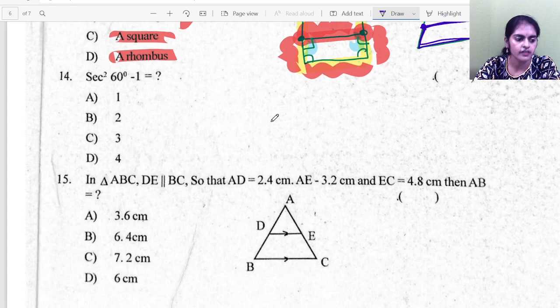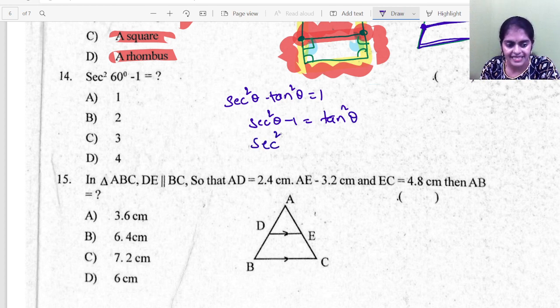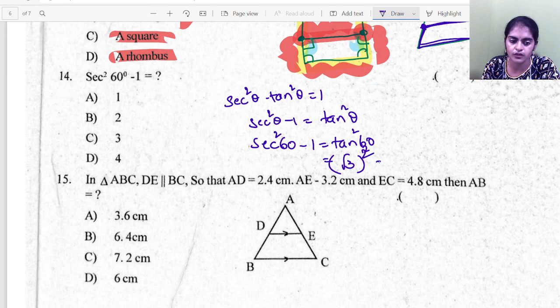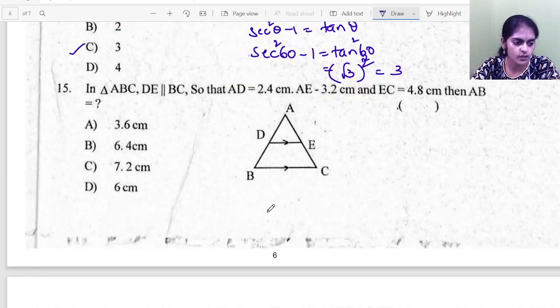Now the next one: secant square 60 minus 1. You know secant square theta minus tan square theta is 1. So secant square theta minus 1 is tan square theta. In place of theta, I have 60. So secant square 60 minus 1 is tan square 60. What is tan 60? Root 3. So tan square 60 is root 3 whole square, so I have 3 here. This is option A. Now let's proceed to the next question.